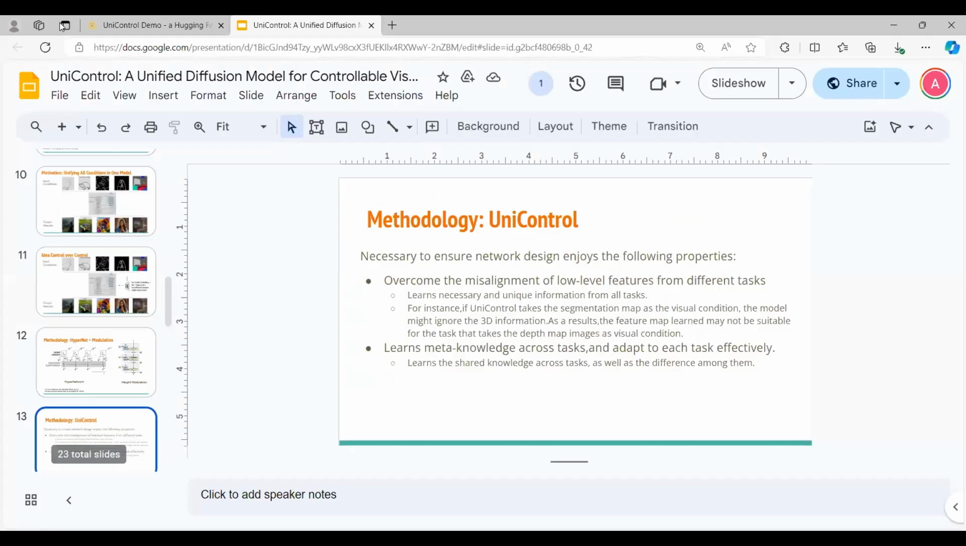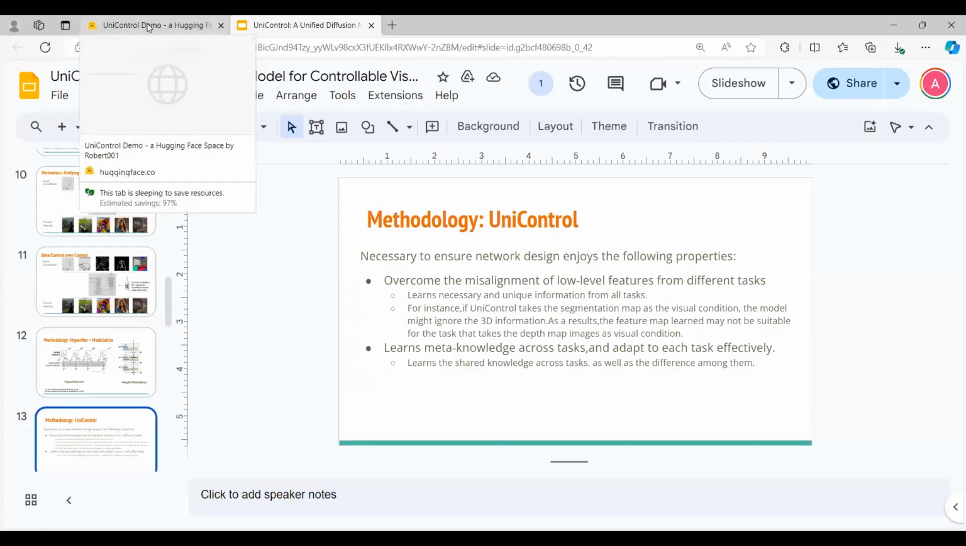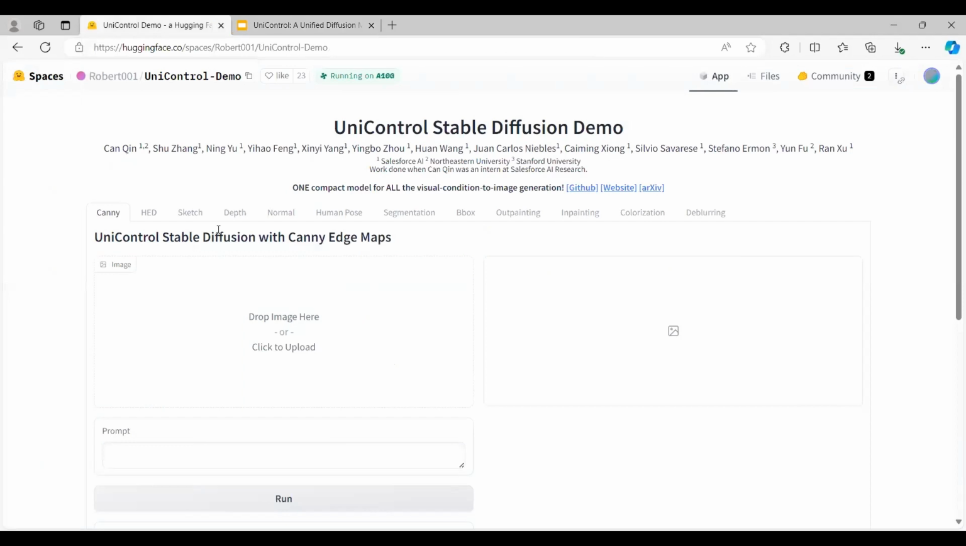Before going through the entire reasoning and the modules involved in UniControl, I wanted to walk you through this UniControl demo. This is an API that supports all the tasks the UniControl model can handle. Initially it starts with Canny, which is a control task, then HED, then sketch, then depth, normal, human pose, segmentation, bounding box, outpainting, inpainting, colorization, and deblurring.